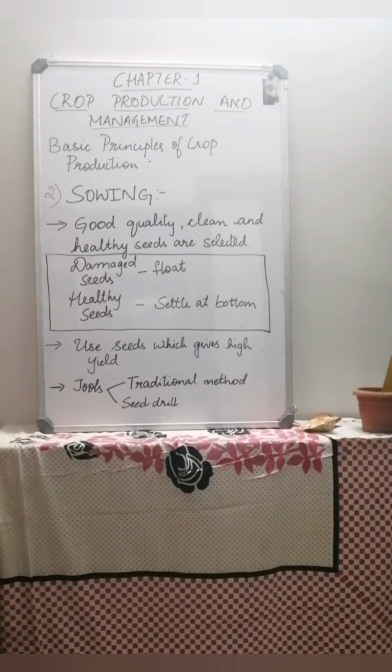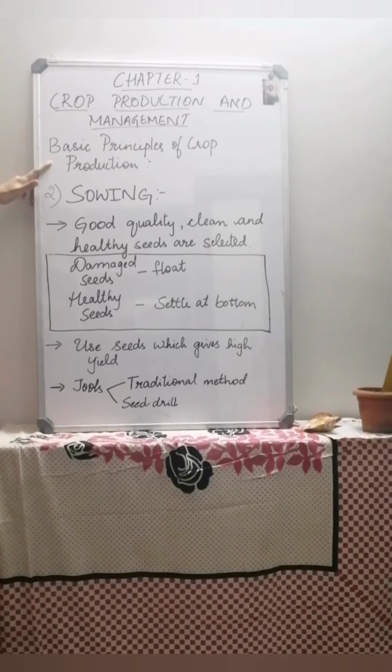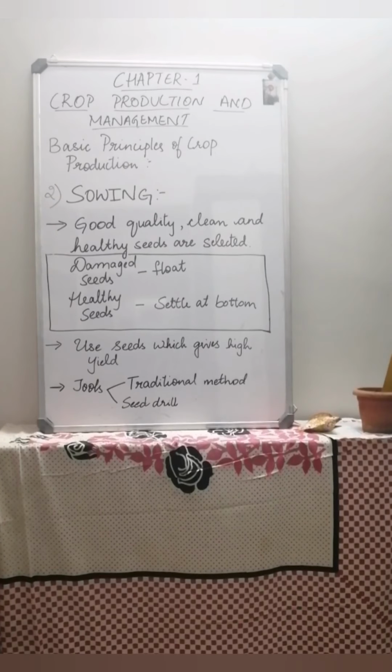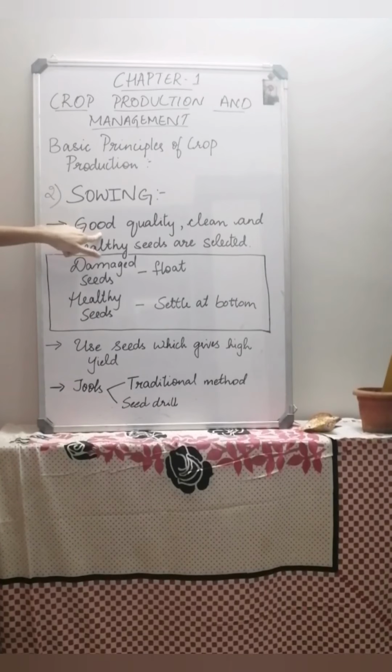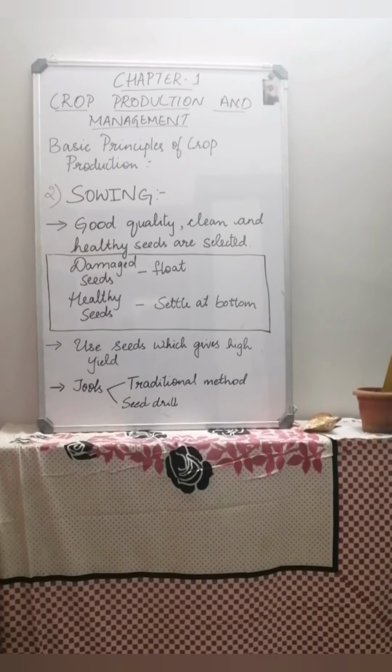The next practice used in crop production is sowing. What is sowing? Sowing is nothing but putting your seeds inside the soil. The seeds should be of good quality, clean and healthy. For this there is a small experiment.